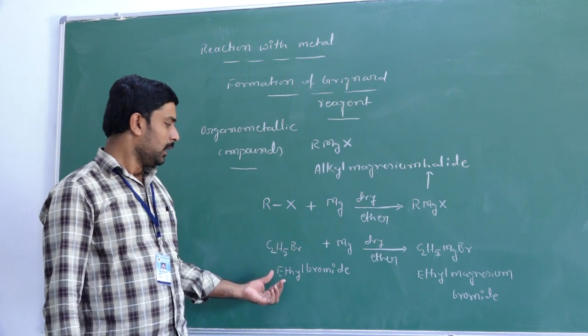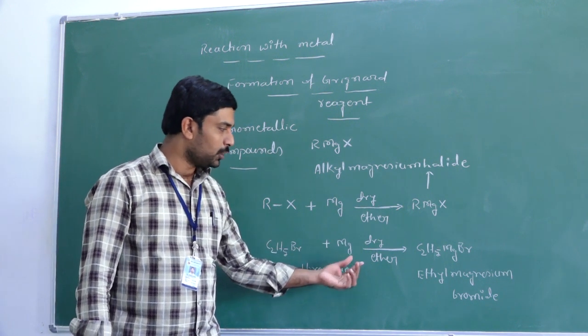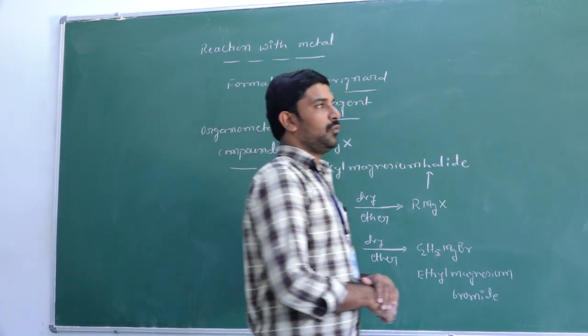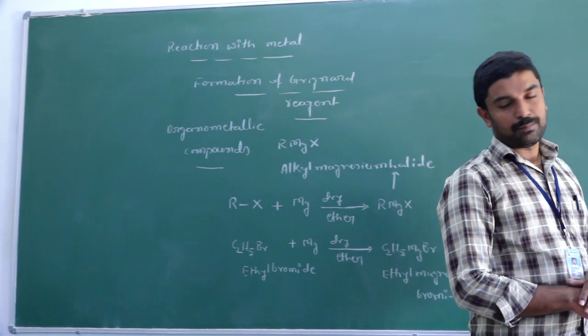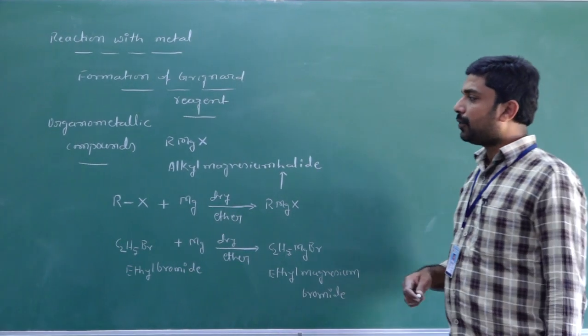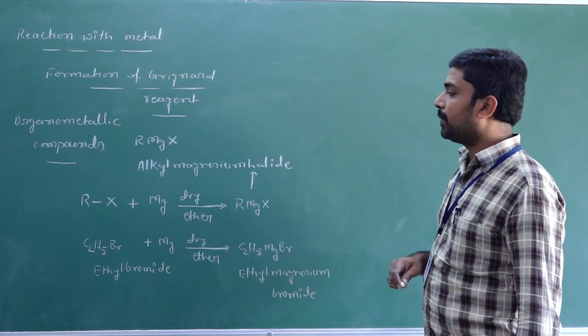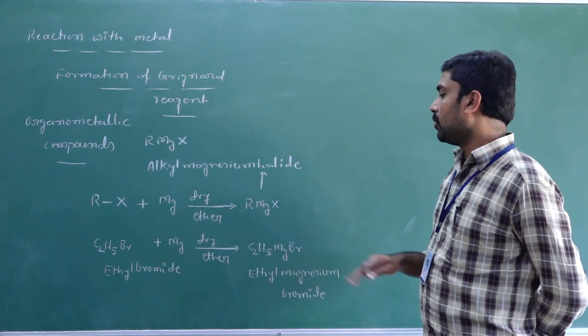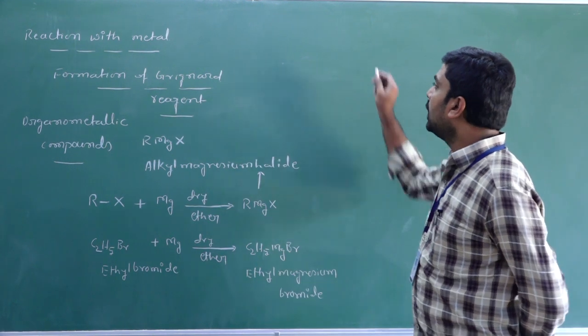prepared by reacting ethyl bromide with magnesium metal in dry ether. We get what? Ethyl magnesium bromide. So if any protic substance, protic solvent, or if you have any moisture of water or alcohol present, then this Grignard reagent absorbs the proton and it is converted into the corresponding hydrocarbon.